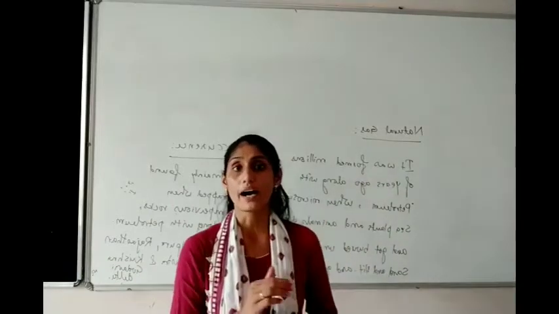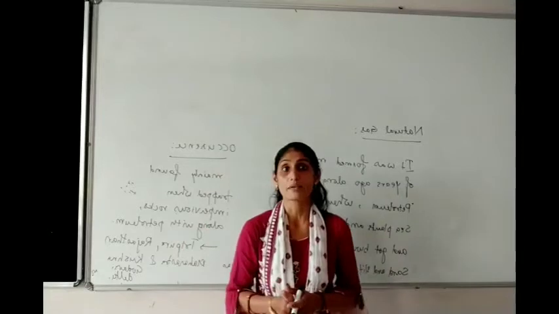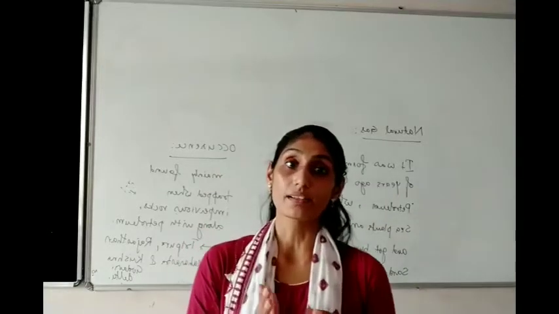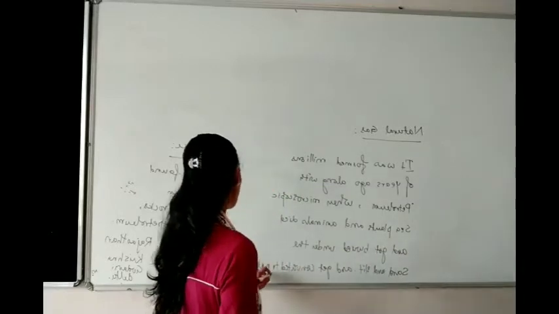With high temperature and pressure, the dead animals and plants get converted into petroleum, and along with the petroleum we get natural gas.